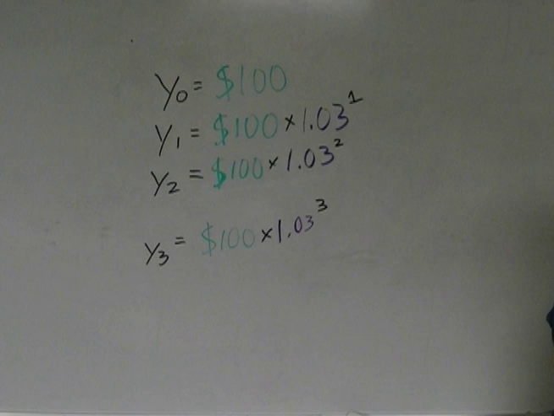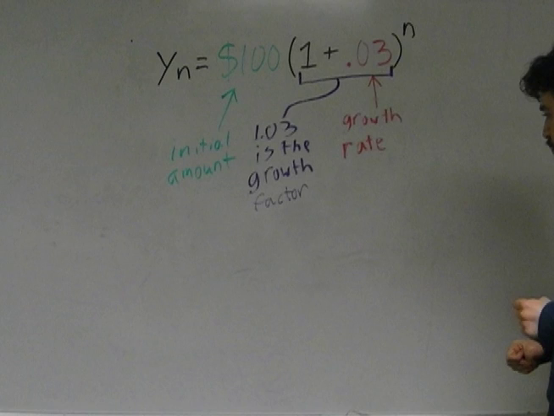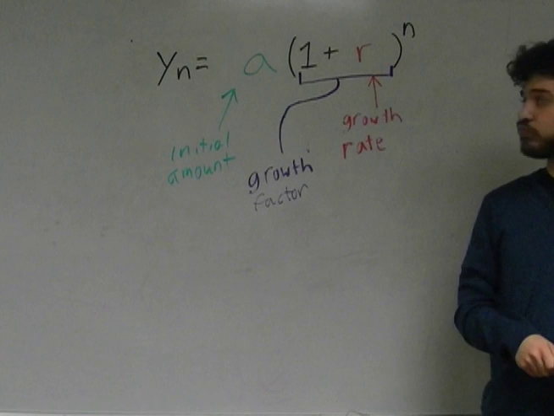If you rewrite each of these equations using exponents, a pattern emerges. After n years, we've got $100 times 1.03 to the nth power. In this case, $100 is our initial amount. 1.03 is known as the growth factor, and 0.03 is the growth rate. We can use variables to generalize this equation. We represent the initial amount with A and the growth rate with R.